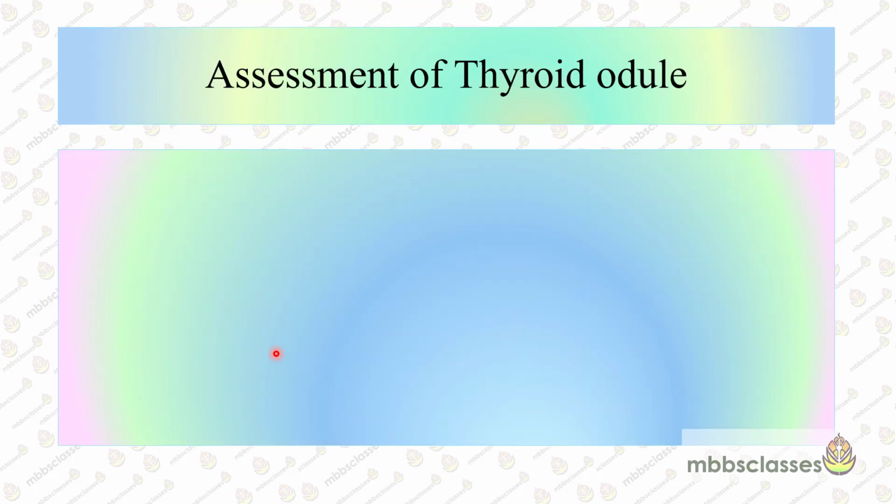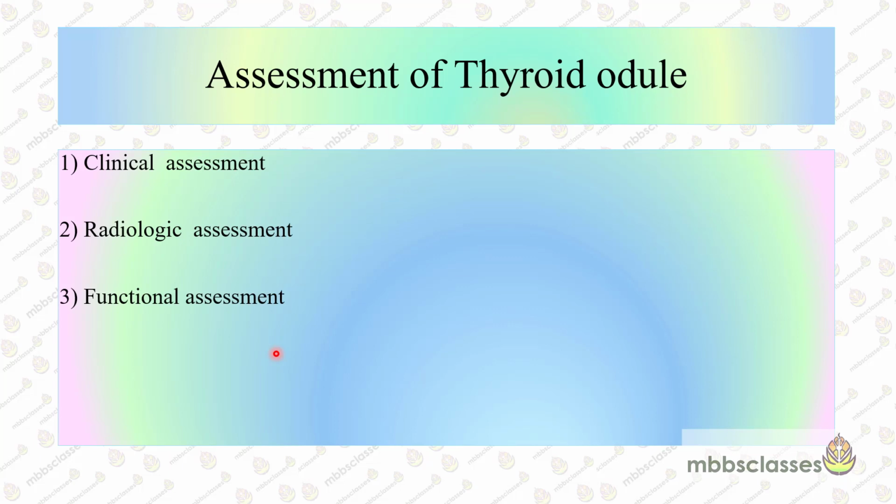Now, coming to the assessment of the thyroid nodule, whether the patient has a solitary thyroid nodule or it is part of multinodular disease, the approach to the thyroid nodule remains the same. Assessment is basically a multidisciplinary approach which involves clinicians, radiologists, pathologists, and endocrinologists. The assessment begins with the clinical assessment. Next is the radiological assessment, functional assessment, and lastly the pathological assessment by doing fine needle aspiration cytology. It is the cumulative result of all these domains of assessment that helps the clinicians to assess the risk of malignancy involved in the nodule and to decide the further management.